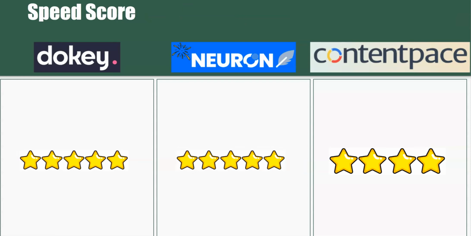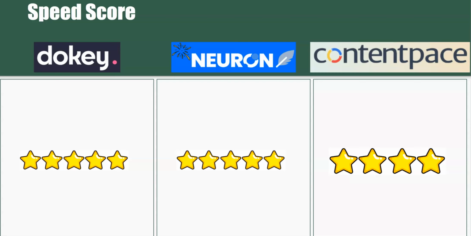Speed score, we've got a 5 for Dokey, a 5 for Neuronwriter, and a 4 for Contentpace. And really, it came down to where can I find some speed issues, where when they're analyzing the content and trying to come up with the analysis score when you put in a keyword, Contentpace is the slowest of the three after testing.